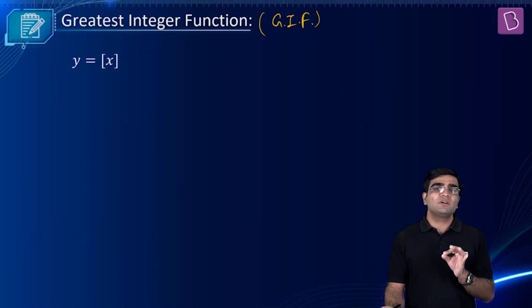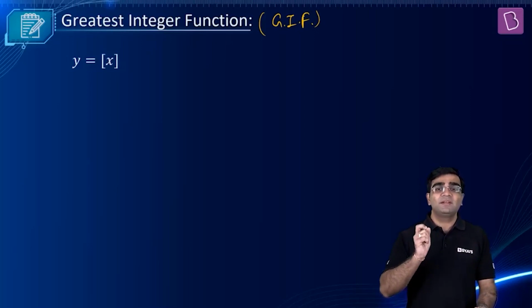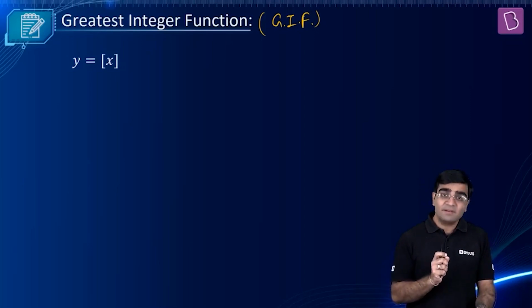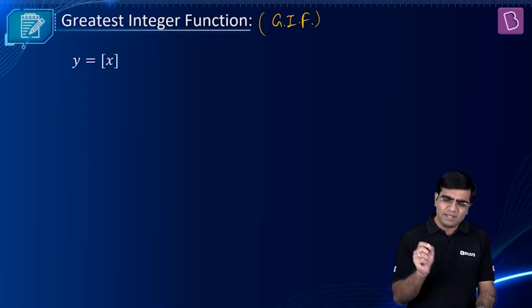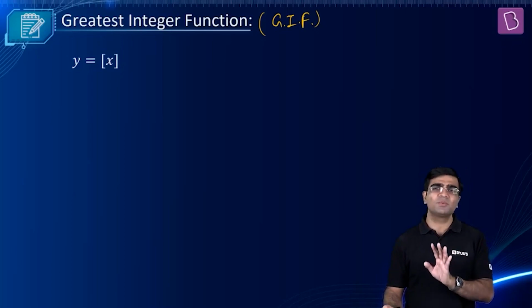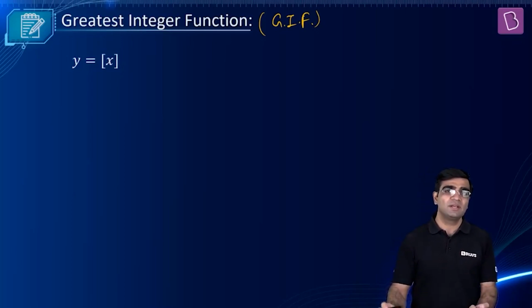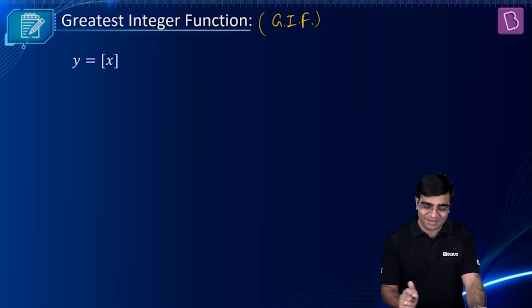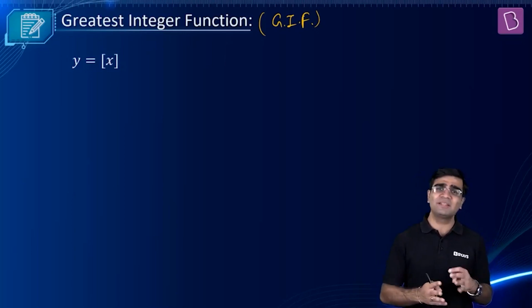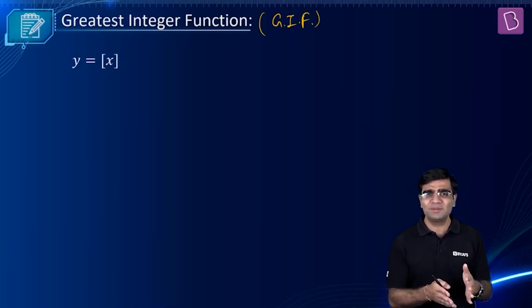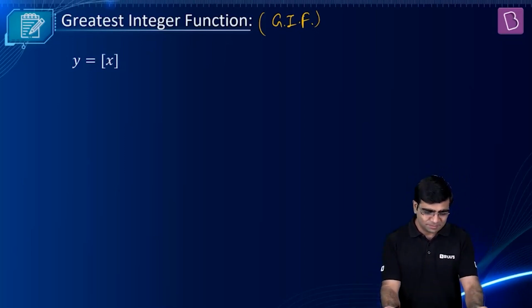If it is the question of an examination paper, every examination authority takes care of this fact: if it is representing GIF, then they clearly mention that this bracket denotes greatest integer function. They will assure you, right? So make sure, unless it is mentioned, you are not supposed to assume it to be GIF. Otherwise, I've seen that many students see bracket x and say, oh sir, this is GIF. No, it has to be written in the question. So just be careful.